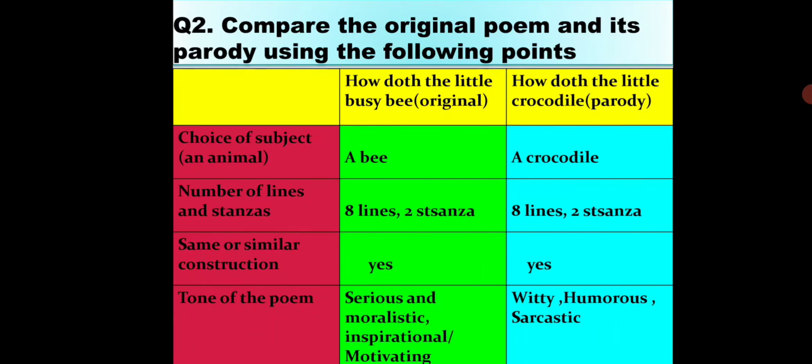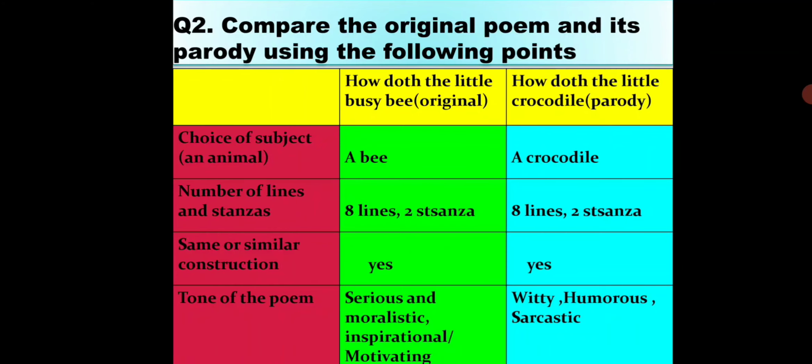Now, number of lines and stanzas. So in both the poems, number of lines are 8 and stanzas are 2. Same or similar construction? Yes, both have similar construction. Now the last point, that is the tone of the poem.